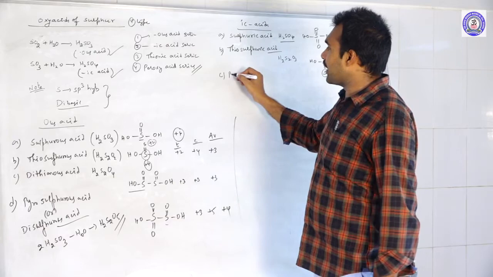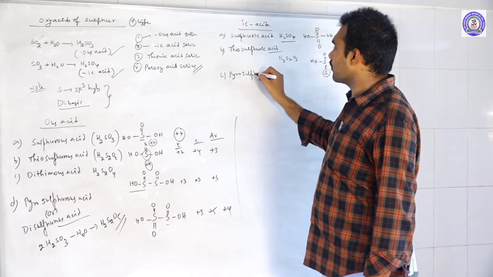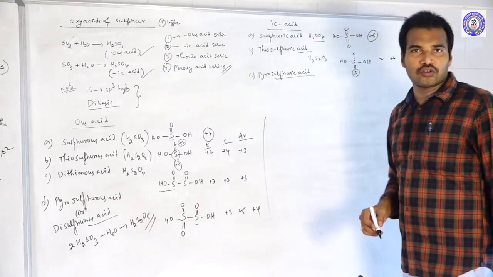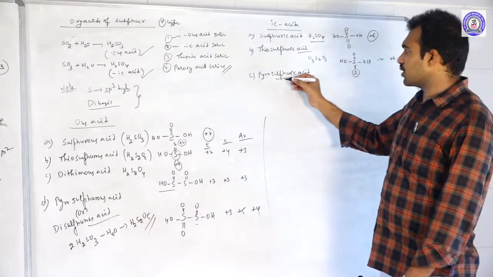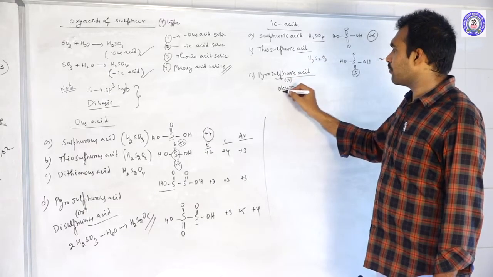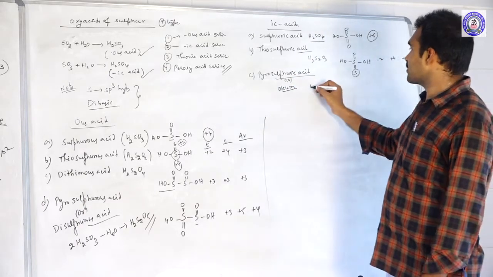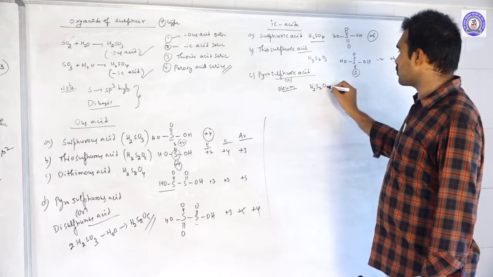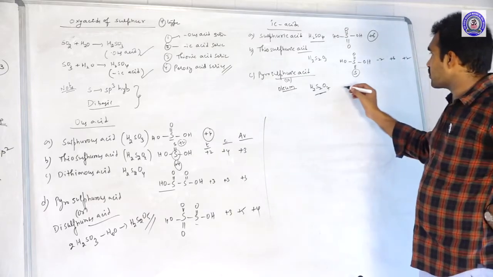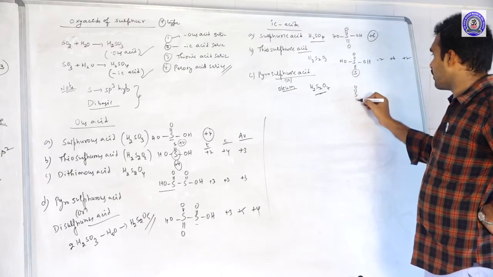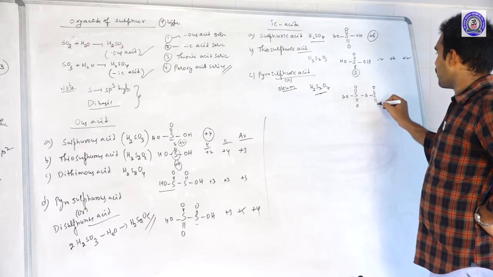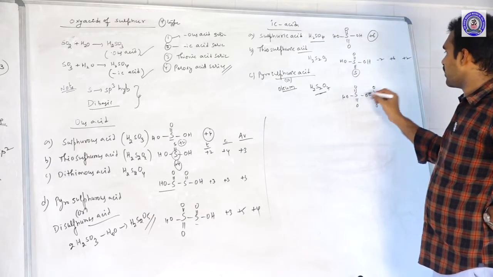And the next one, pyrosulfuric acid. Disulfuric acid. This we also call oleum. So the structure is H2S2O7. This is the chemical formula H2S2O7. H2S2O7 means S double bond O OH, S double bond O OH.